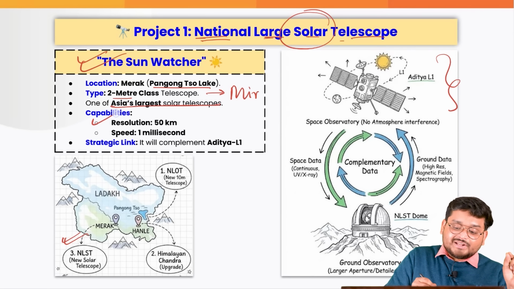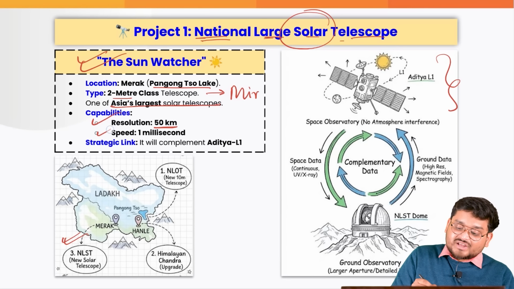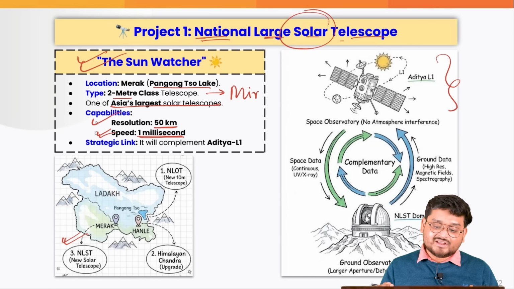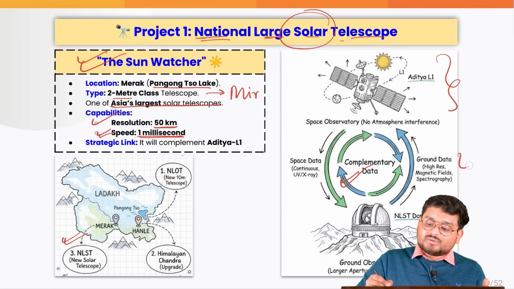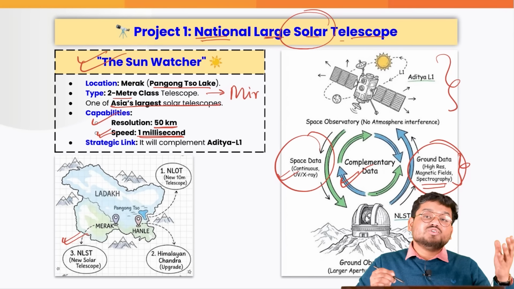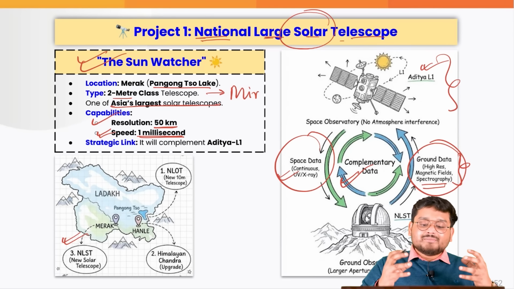The resolution is 50 km, that means it will give us very sharp images of the sun, and the speed will be 1 millisecond, that means it will refresh every 1 millisecond and give us accurate pictures. So the data with reference to the magnetic field and spectrography on the ground will be better generated, and combined with the space data with reference to UV and X-ray that Aditya L1 will be scanning, they will complement each other.